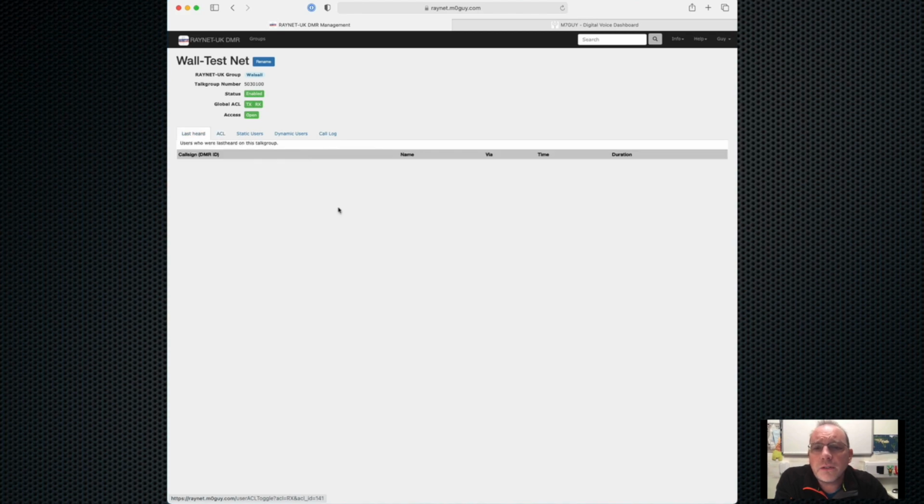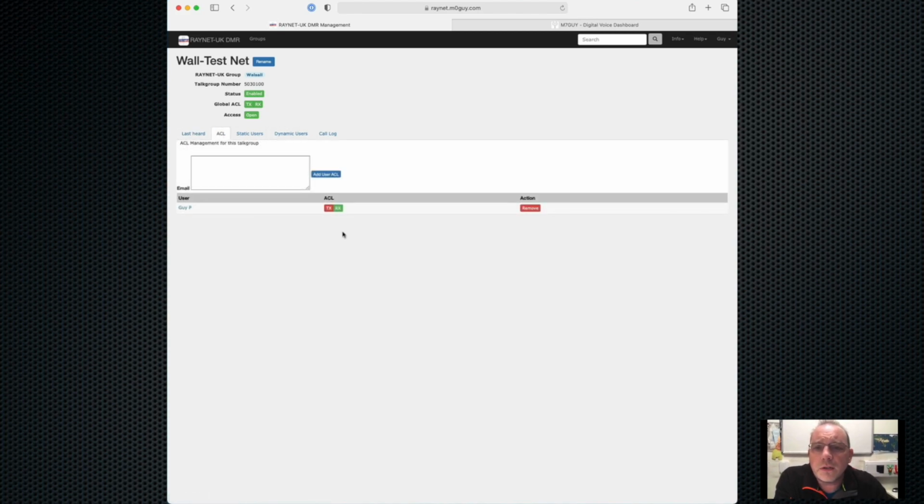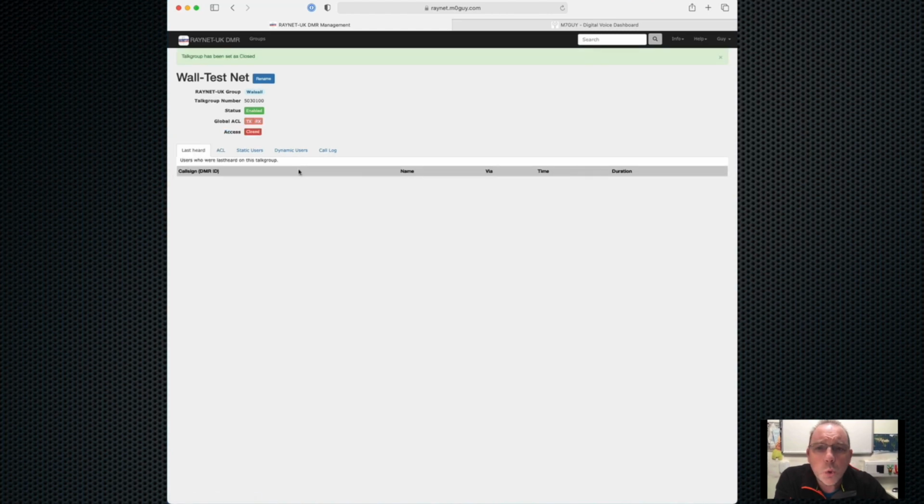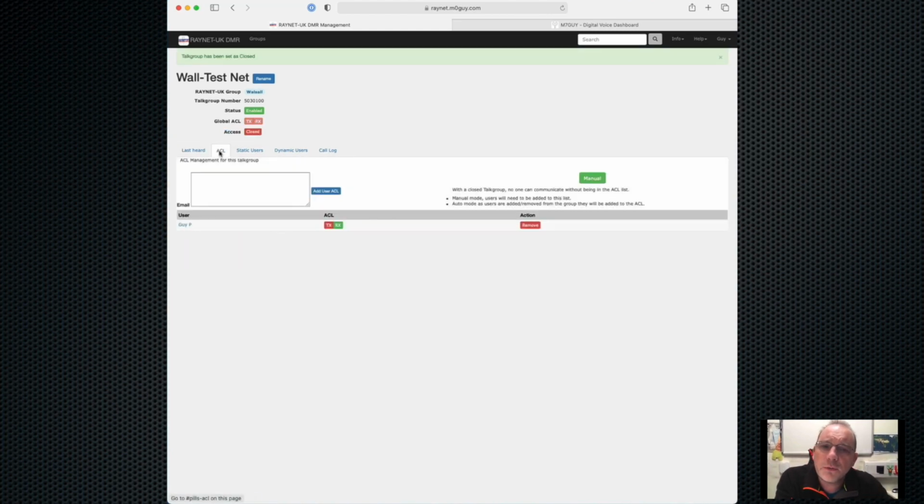If I want to change that for that specific user, I can obviously click on their necessary buttons and I can change that. So here now this user is able to receive. Still not able to transmit, but he's able to receive on this talk group. Now we also have this open, or this access option. If I change that to closed, then it flips that around.